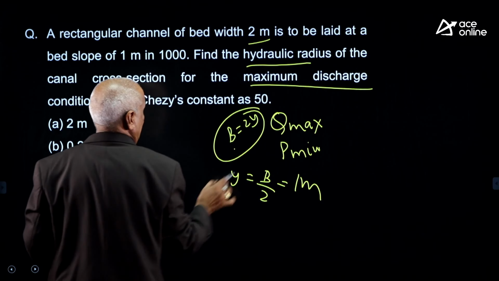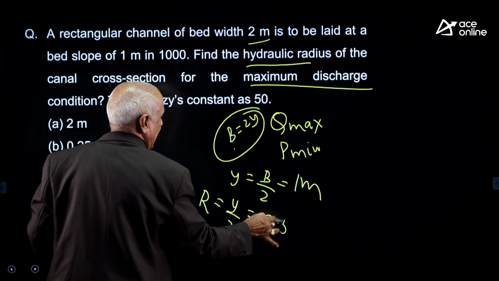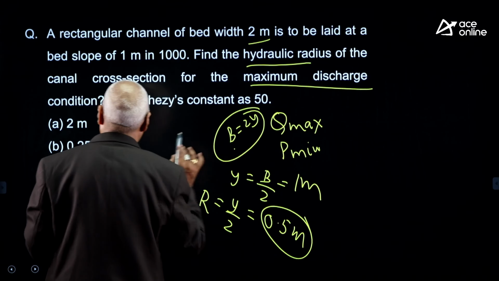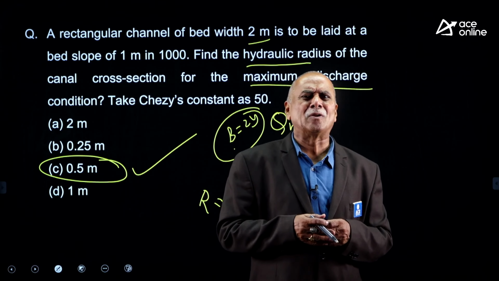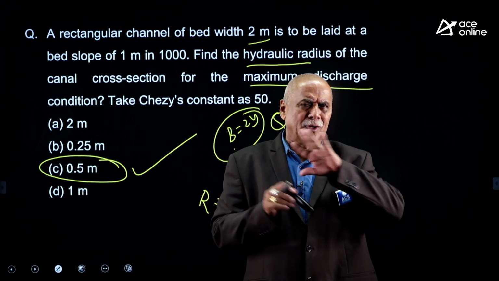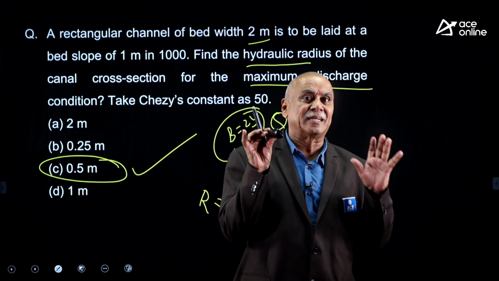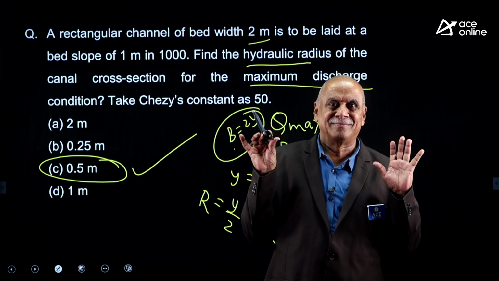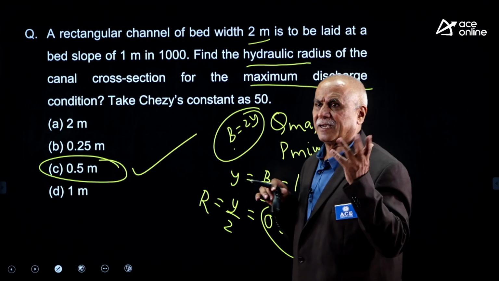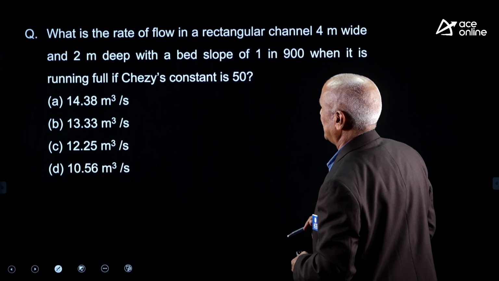He has asked the hydraulic radius R. R is equal to y by 2, that is 1 by 2. Answer for the problem is 0.5 meters, the right option. See how simple the questions are that they are asking on open channel flow. Only two topics are important: geometrical properties, most economical section and critical flow section. Please practice and get the advantage, get selected for SSC JE, one of the wonderful jobs.